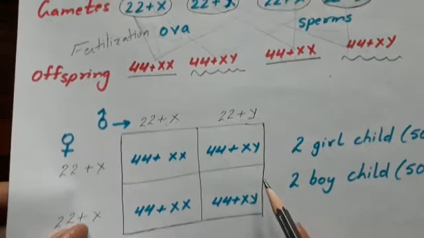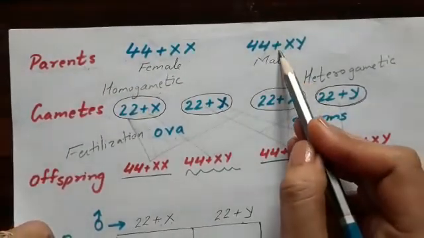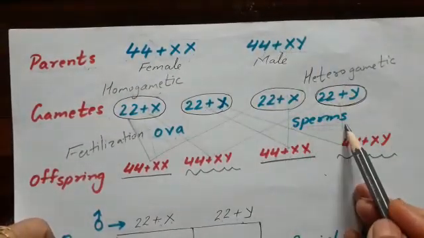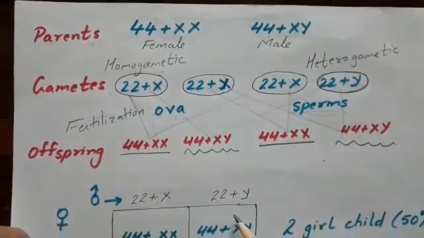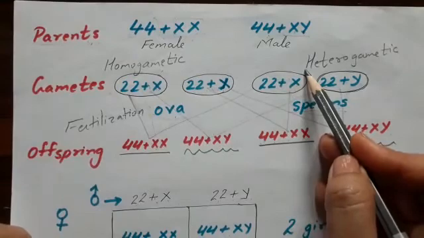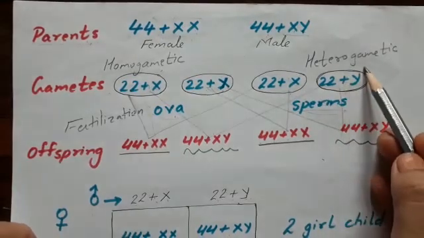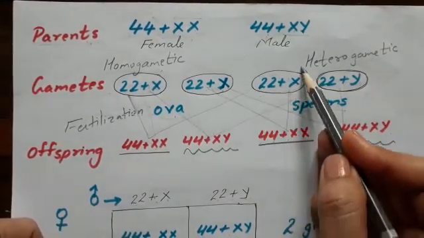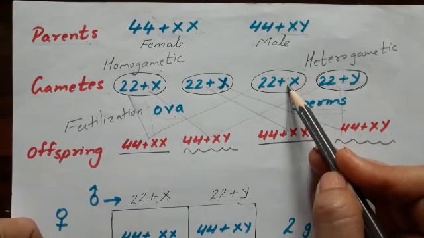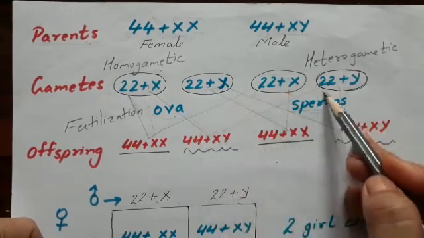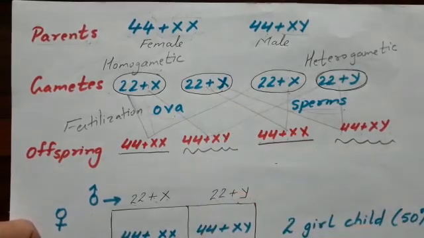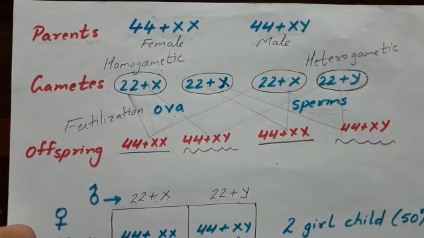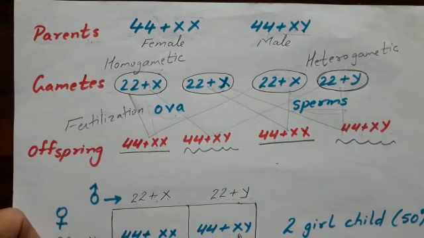So, this is telling us that it is the male gamete, the sperm, which decides the gender of the offspring, whether it will be a female or a male. If the sperm with X fuses, it will be a female child. If a sperm with Y fuses, it will be a boy child. So, this is the chromosomal or genetic determination of the sex. Thank you.